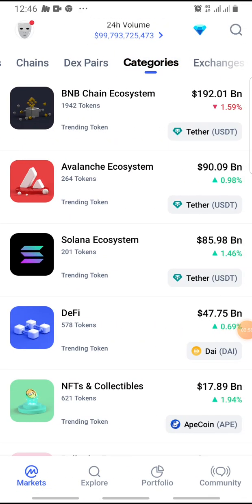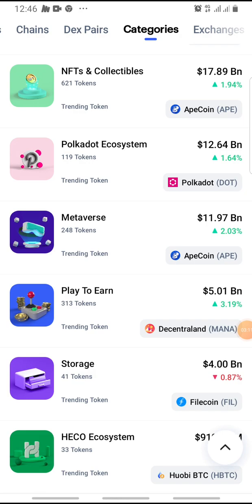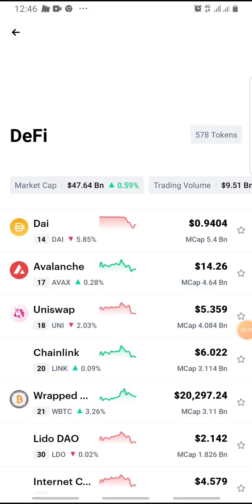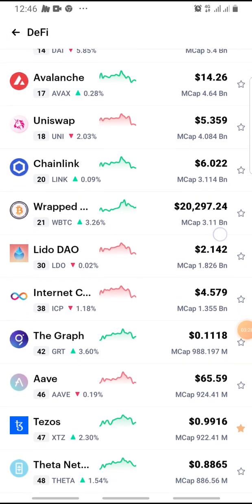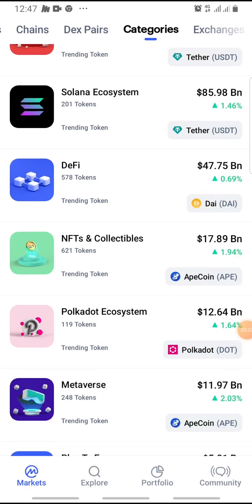And if you come to categories, in this crypto space they have the Avalanche ecosystem, BNB ecosystem, Solana ecosystem. They have DeFi tokens, and they have NFTs and collectibles. If you scroll down, you're going to see the different categories. And if you want to analyze any of them and make a pick to go for a deeper search, you can come here. For instance, I love play to earn and NFTs, as well as DeFi. So if I click on this DeFi now, it's going to load, and then you're going to see all the pairs that are doing exceedingly well and those that are in the dip. So that's it for the category section.